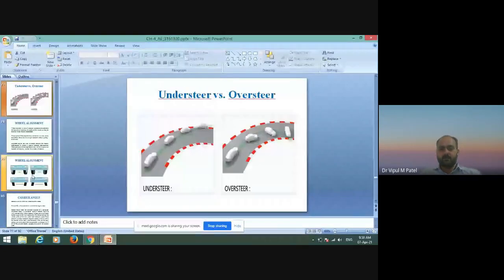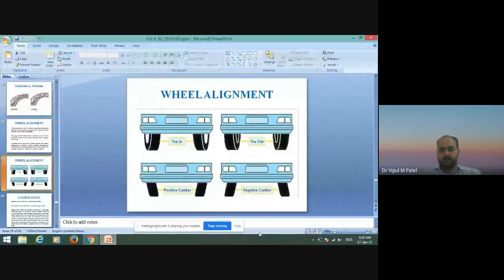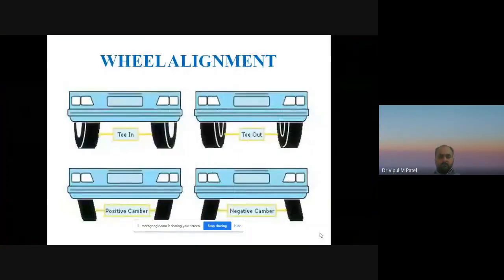You can see the figure. What is the importance of setting toe in and toe out? Whether vertically or horizontally, in all these different toe in, toe out, positive and negative camber and caster angles, you can also see the figure of this wheel alignment. What is toe in, what is toe out, what is positive camber, what is negative camber. With the use of this figure you can easily understand that.